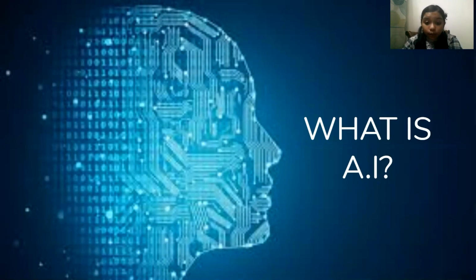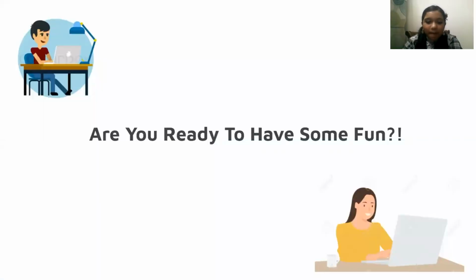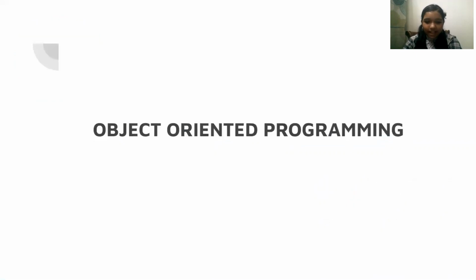So now that we know what is coding and AI, let's move on to the exciting part, that is to learn how to actually code. Are you ready? Because I am. So come on, let's have some fun. The first topic is object-oriented programming. So what is object-oriented programming?